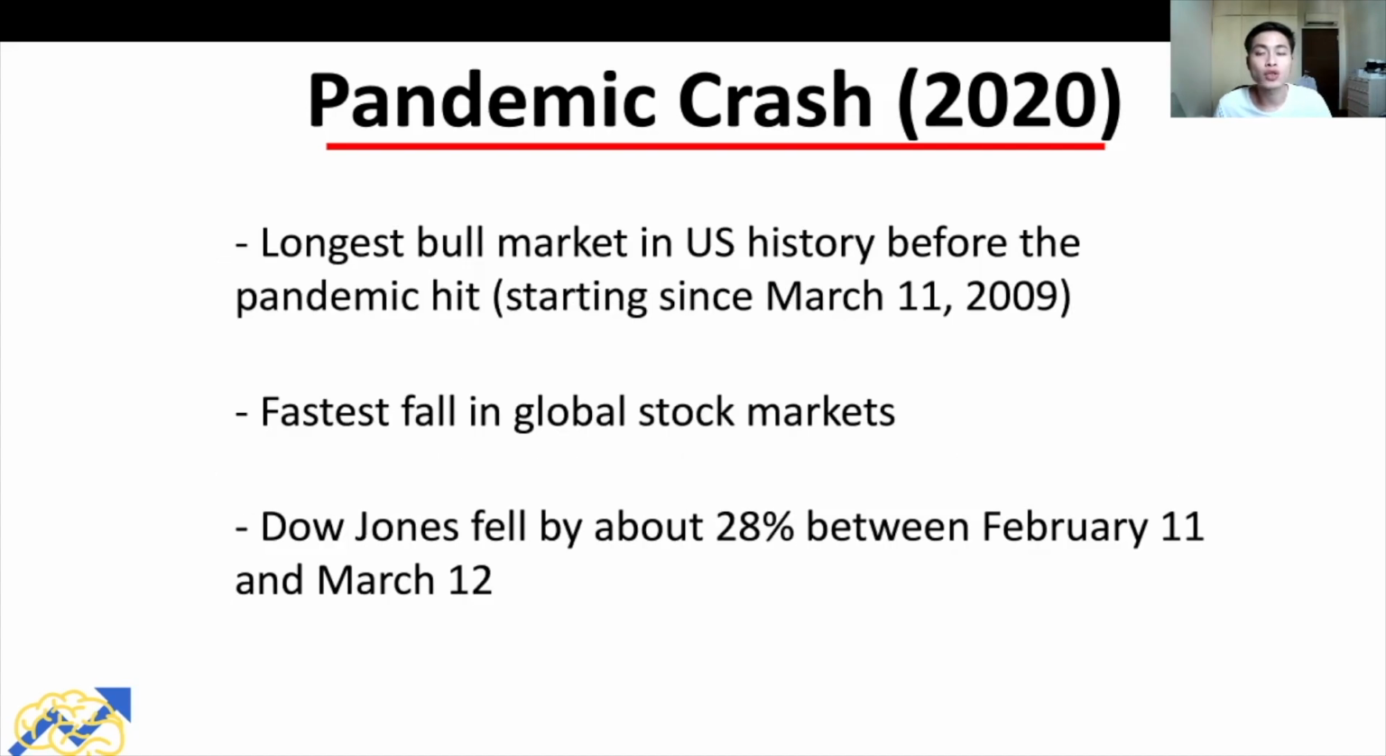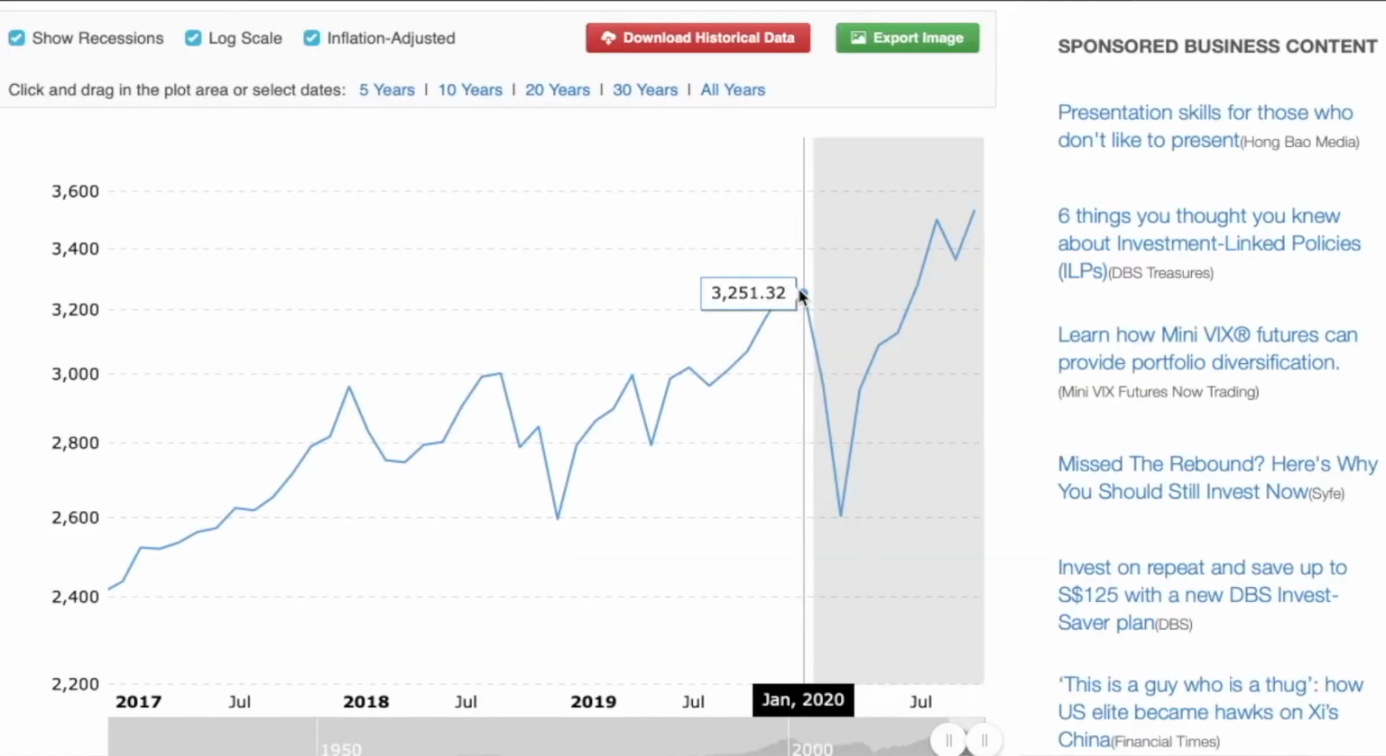Also leading up to the 2020 stock market crash, the stock market experienced the longest bull market run in US history. This bull market run lasted for about a decade, or 10 years, starting way back on March 11, 2009. However, when the pandemic hit, stock markets declined substantially. In fact, the Dow Jones fell by about 28% in just a single month, between February 11 and March 12, making it the fastest fall in global stock market history. If you take a look at the price chart for the S&P 500 in the early part of 2020, the S&P 500 declined by about 35% from peak to trough in just about a month or so.